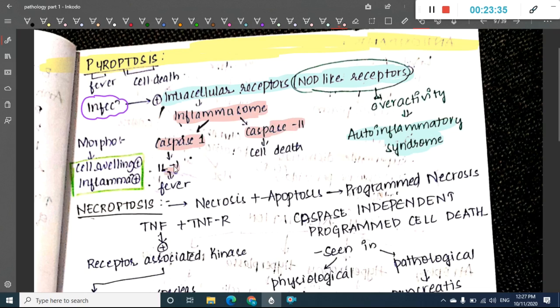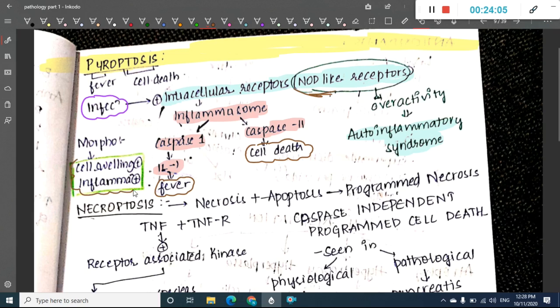Caspase 1 activates interleukin 1. So the inflammasome activates caspase 1, which in turn activates interleukin 1, leading to fever, whereas the inflammasome also activates caspase 11, and this will lead to cell death. So these are the ways how cell death and fever occur. But here this occurs through the NOD-like receptor, and this is called pyroptosis.